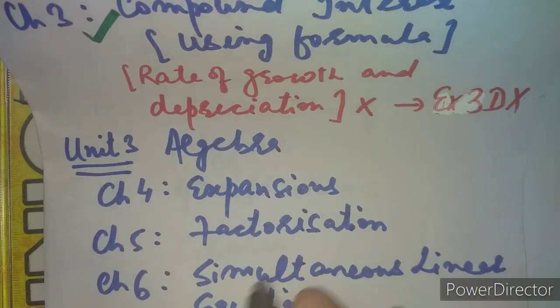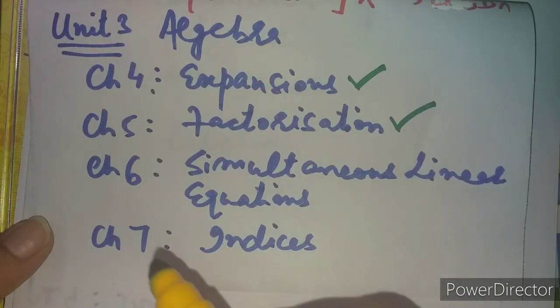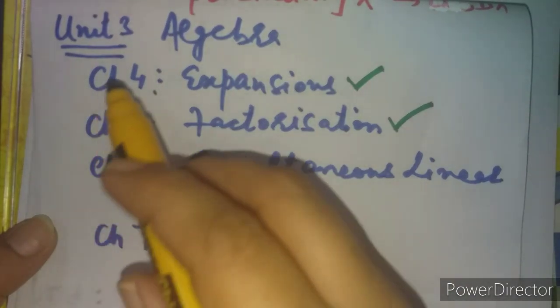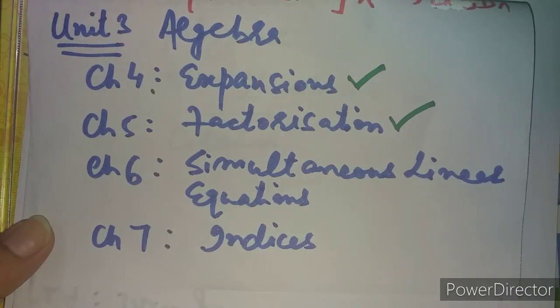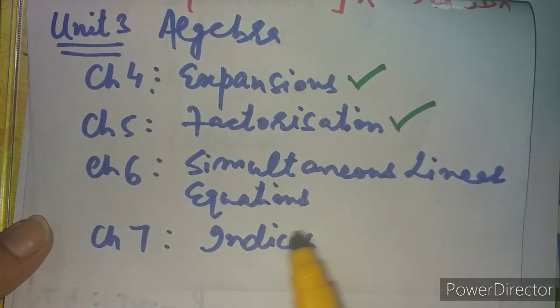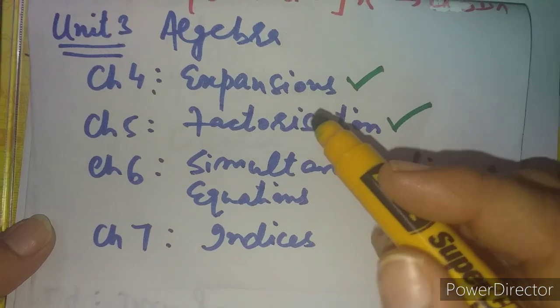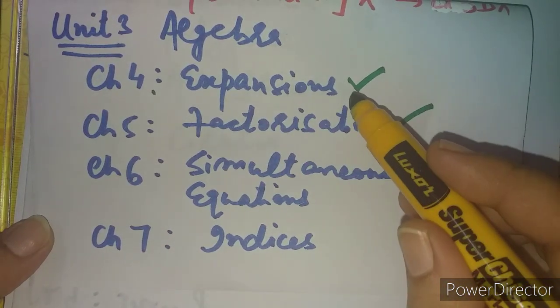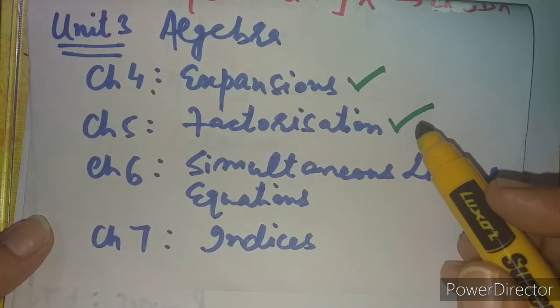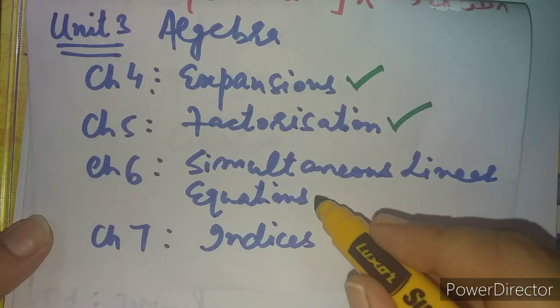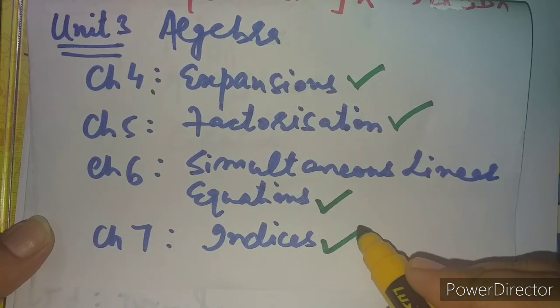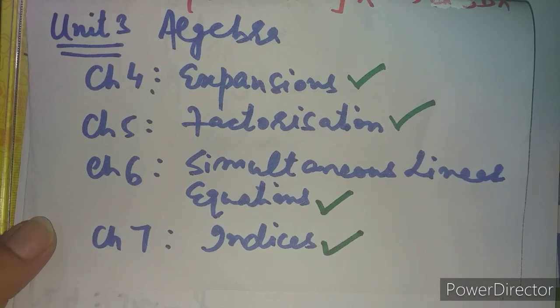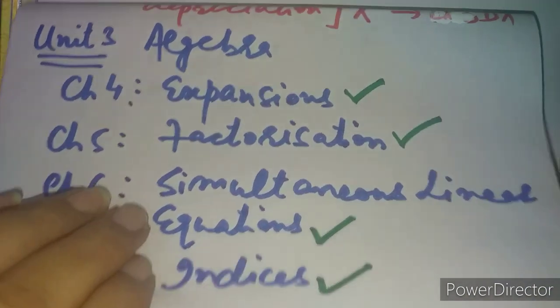Now let us talk about algebra, unit number 3. We have 5 chapters, chapters 4, 5, 6, 7 and 8: expansions, factorization, simultaneous linear equations, indices and logarithm. Listen very carefully. Out of all these, expansions is there in full, factorization in full, simultaneous linear equations in full, indices in full, and the big major change here is about chapter number 8.